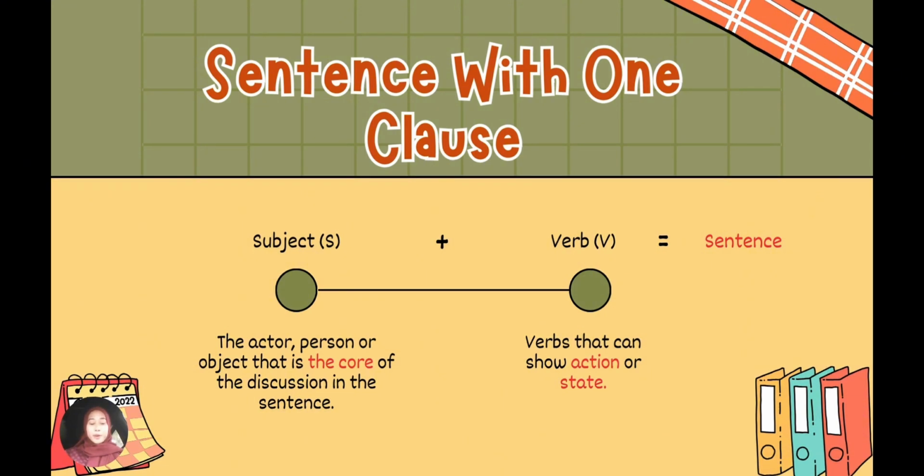As we already know, the presence of a subject and a verb will produce a sentence. The subject here is the actor, person, or object that is at the core of the discussion in the sentence. And the verb can show action or state.